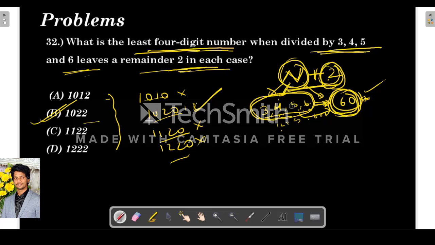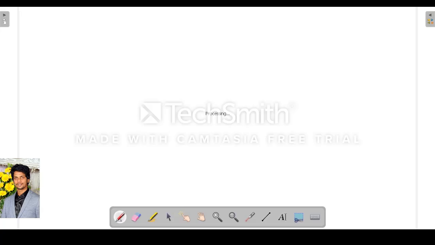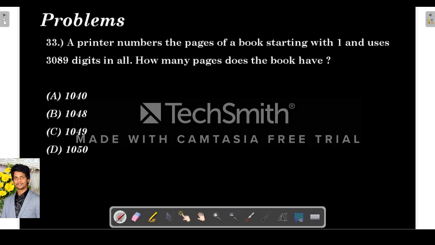So I am checking from the options. Just remove 2 from every option, and the resultant number should be divisible by 60. That would be your correct answer. So I got this, and only this option is divisible by 60, which is our correct answer.